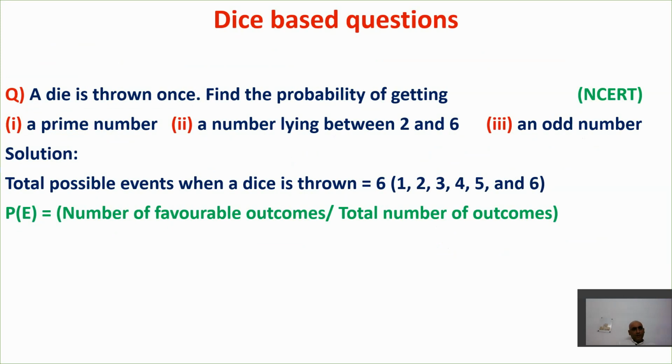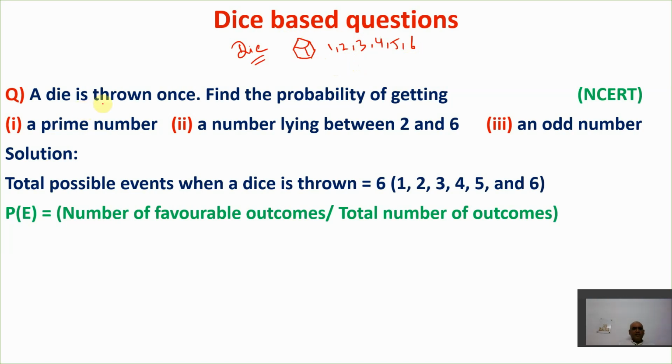Now we are going to a basic type of questions which usually come in probability. One question is of dice based type, or you can say die based type. Normally in NCERT they have used the word die here. See, just now we have gone through so many examples. A die has 6 faces, right? So 1, 2, 3, 4, 5, 6. So these are the 6 faces of a die.